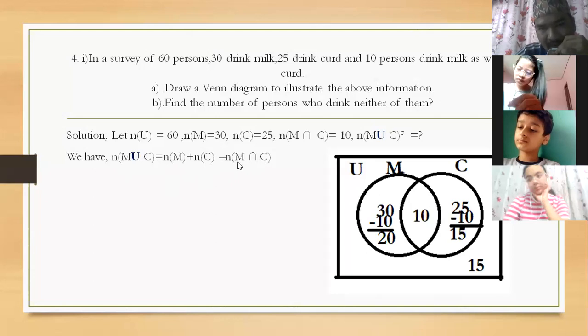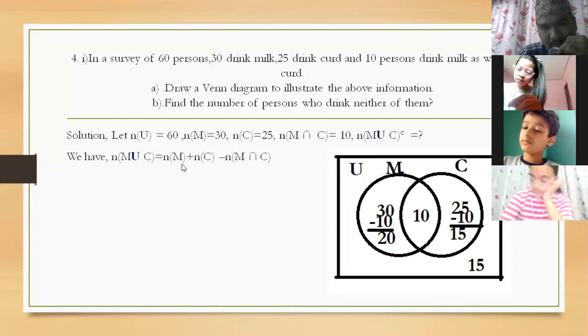When I gave the formula, there was A intersection B, right? There were the sets A and B. Don't be confused about this. In place of M you can suppose A also, but here it is milk, that's why I have supposed M. Don't be confused about it. Are you clear, children, about this formula of M union C?